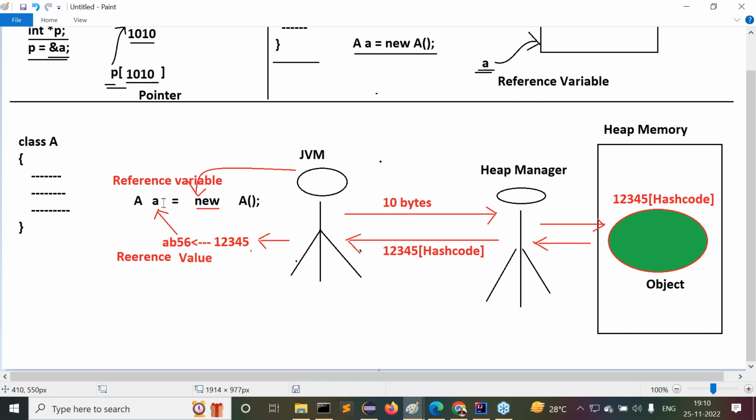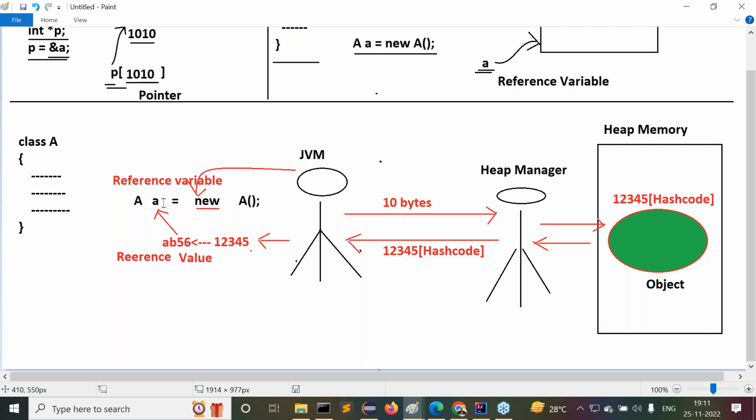In this overall discussion, have I provided any address location of the object? No. Address location manipulations are not available in Java. In Java, the hash code value is a unique identity in the form of a random integer value. The reference value is not an address location. It's only a hexadecimal form of the hash code value. The reference variable stores only the reference value of the object, not the address location of the object. Did you get my point or not?